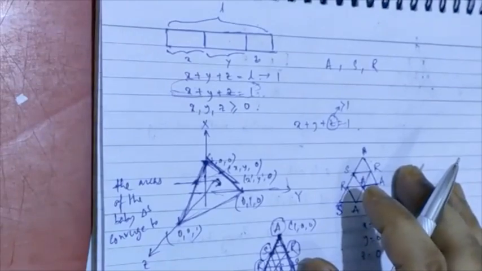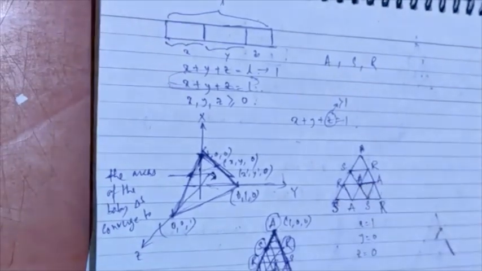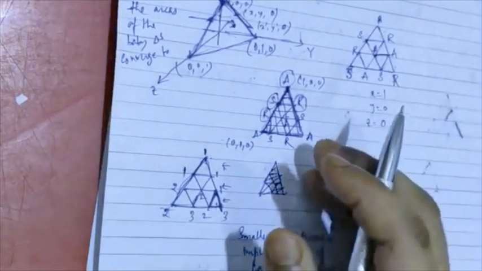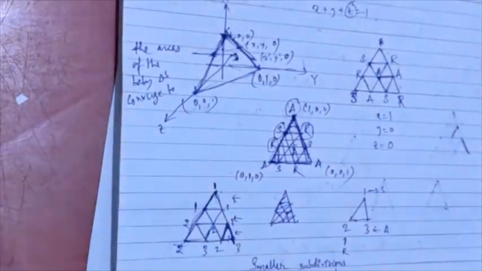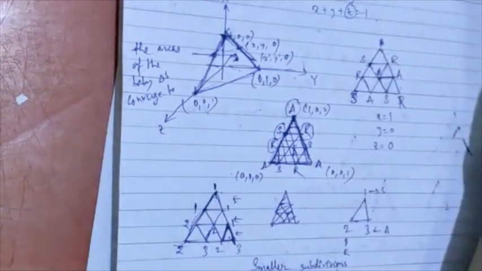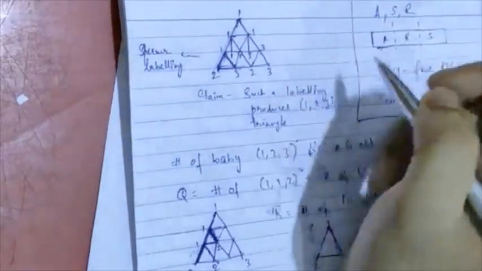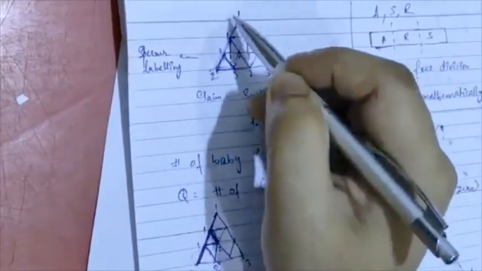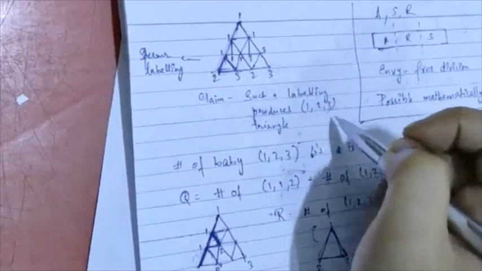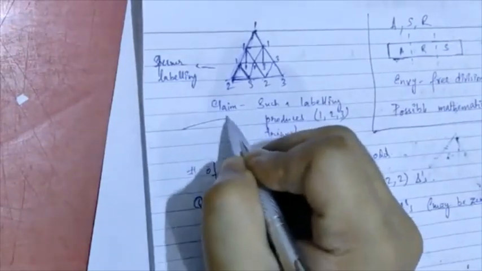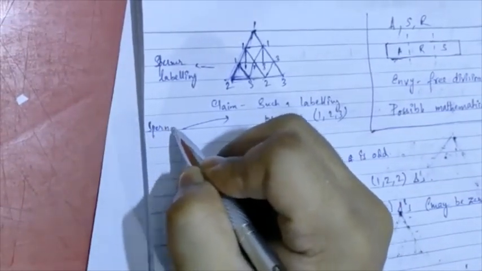Now, this kind of an argument is impractical because of course you are not going to wait so long to have a cake, right? But this is the kind of argument you make in order to show that certain things exist. I should remind you that the claim that we made over here, that a Sperner labeling produces a 1, 2, 3 triangle, is a famous result known as Sperner's lemma.